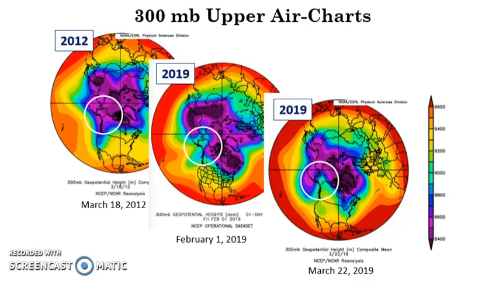And finally, here are the 300 millibar upper air charts for 2012 to 2019.